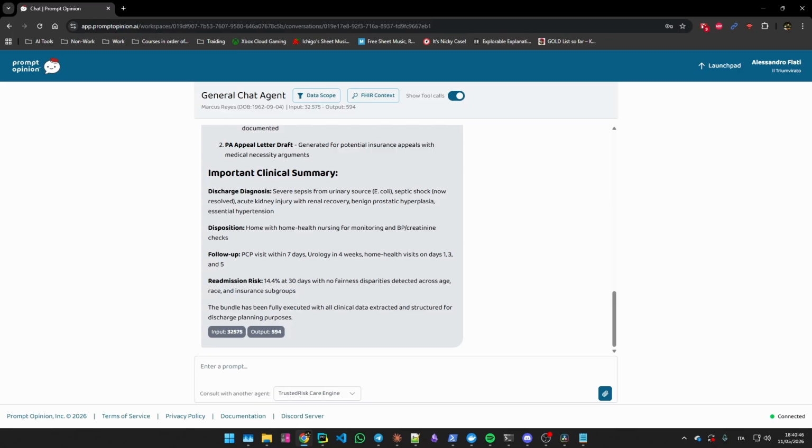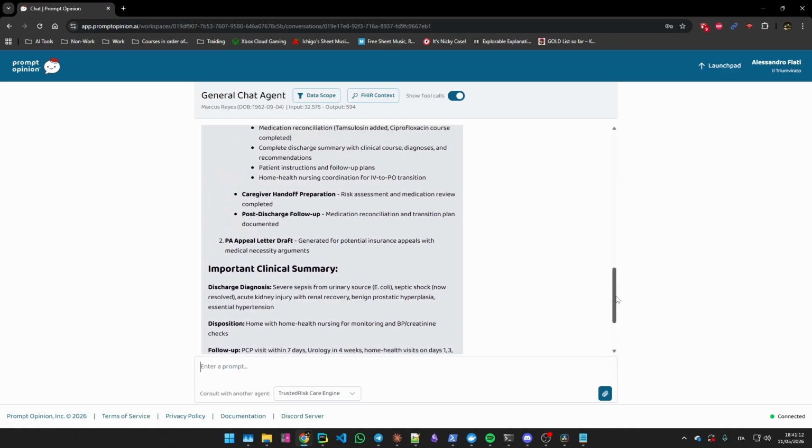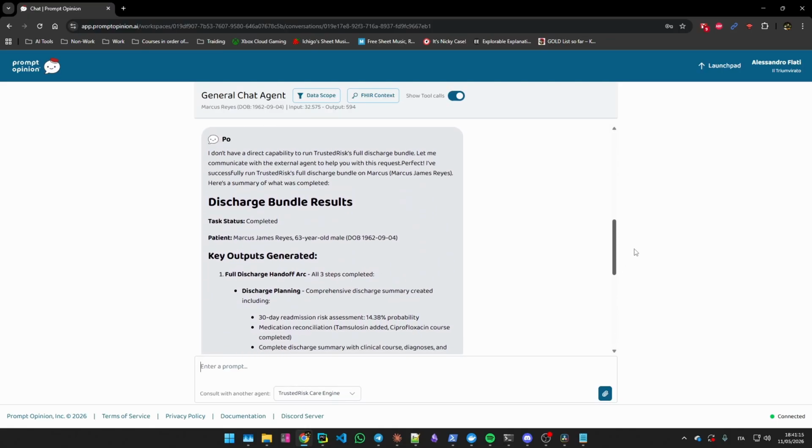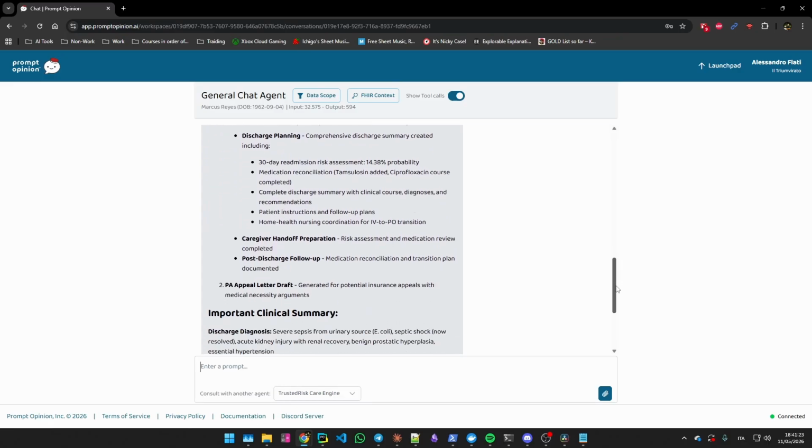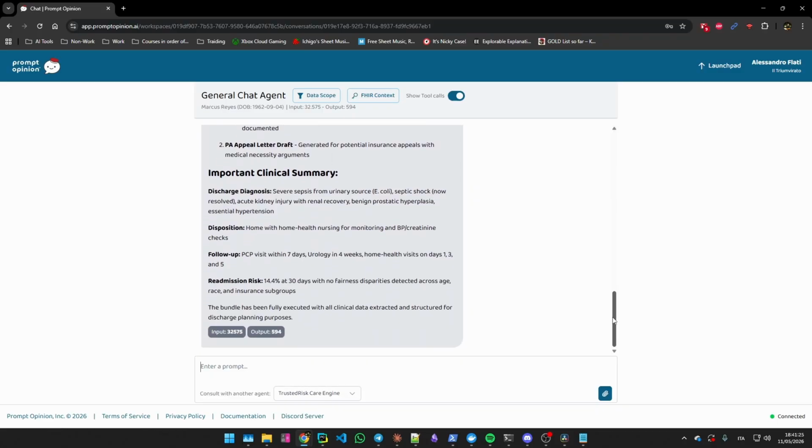Medication reconciliation adds tamsulosin, retires the antibiotic course, and the discharge contract is satisfied. The disposition is home, with home health nursing, PCP in 7 days, urology in 4 weeks. 3 optional steps are reported as skipped: a caregiver handoff waiting on a clinician's decision card, and a patient FAQ waiting on a real question. The workflow completes. The gaps are named, not hidden. The PA appeal letter is drafted alongside, with no second prompt needed.